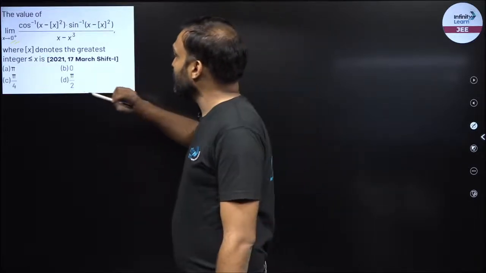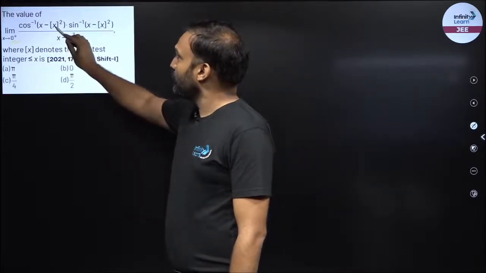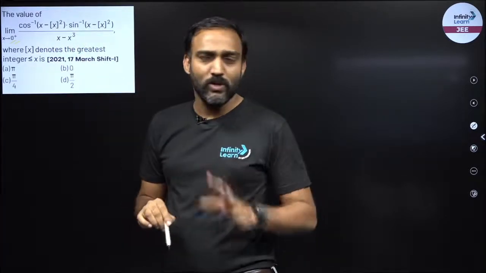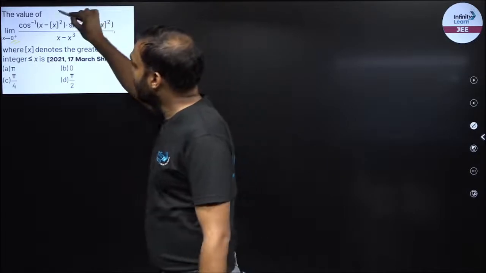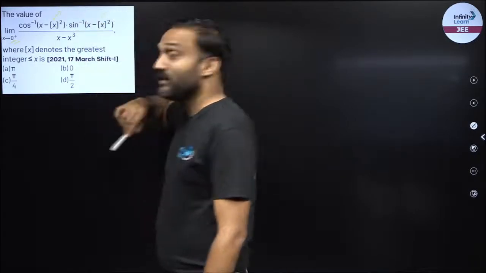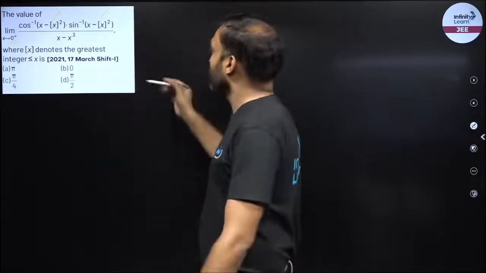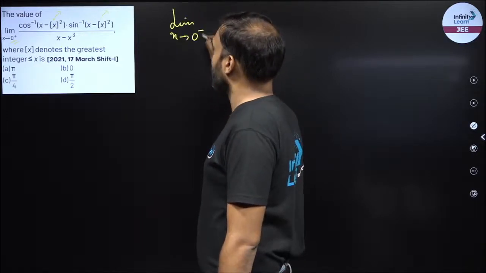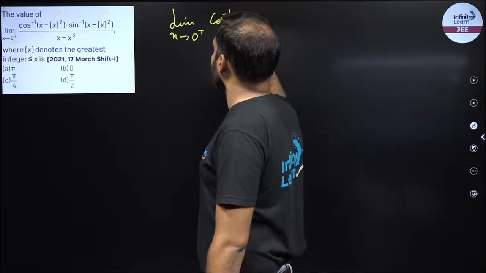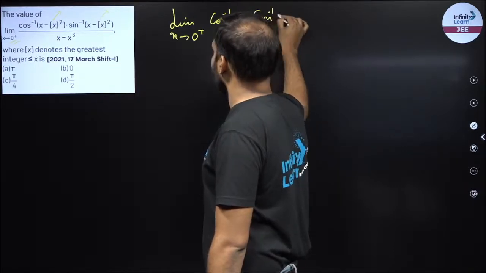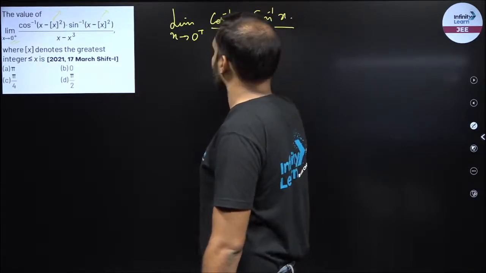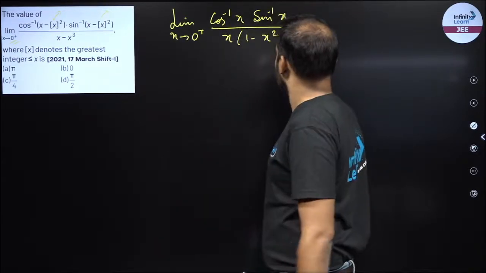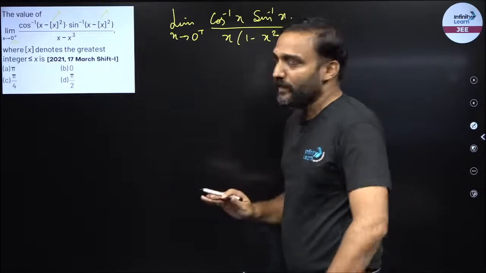So let us first see, if I put 0 plus, what will be the box x? Box x will be exactly 0, not tending to 0. So this becomes an exact 0, this becomes an exact 0. They are not tending to 0. So exact 0, I can remove them. So they are constant. So this becomes cos inverse x into sin inverse x upon x into 1 minus x square. In the denominator I have taken the x common, nothing else.